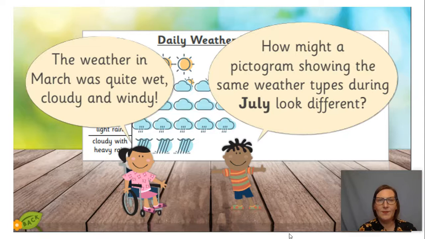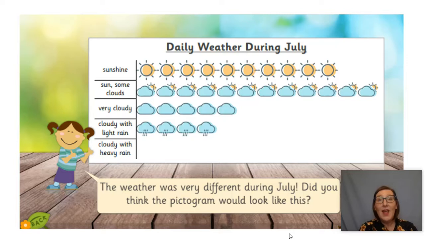Welcome back. Okay, shall we have a little look? I've got the pictogram here. Does that look different to March? It certainly does, doesn't it? I can see there's a lot more sunshine. There's a lot more sunshine in July. So let's see, how many days were there of sunshine? Can you pause the video here and count how many days of sunshine there were?